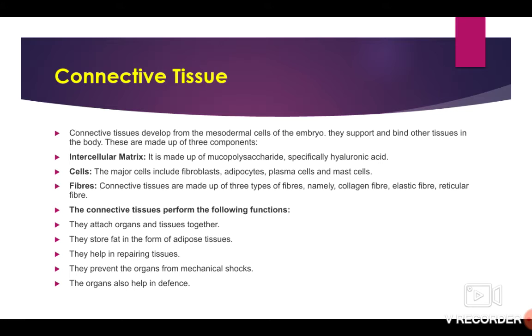Connective tissue. Connective tissues develop from the mesoderm of the embryo. They support and bind other tissues in the body. These are made up of three components. Intercellular matrix. It is made up of mucopolysaccharide, especially hyaluronic acid. Cells. The major cells include fibroblasts, adipocytes, plasma cells, and mast cells. Fibers. Connective tissues are made up of three types of fibers, namely collagen fiber, elastic fiber, and reticular fiber.